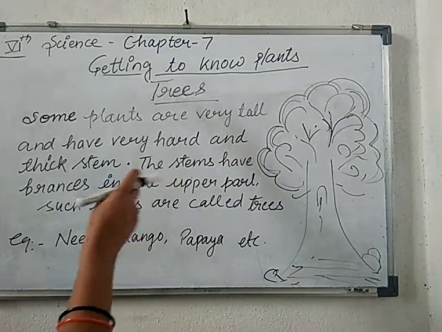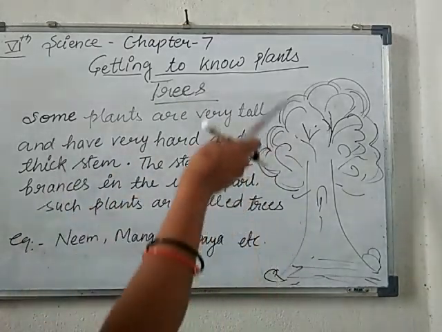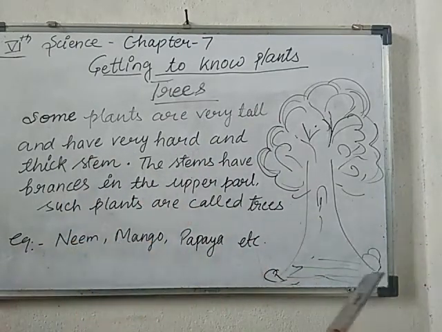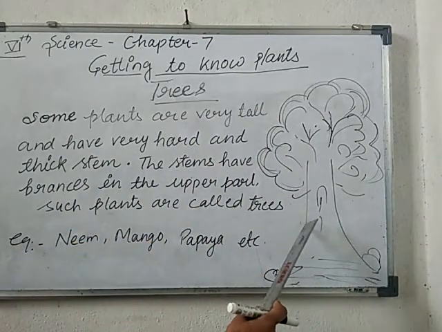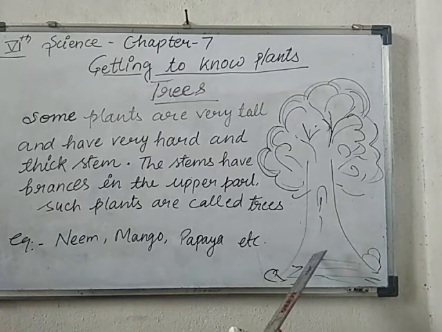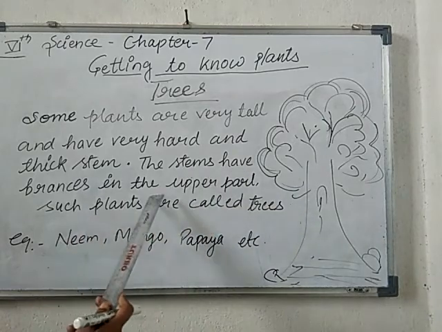What will happen in trees? Some plants are very tall and have a very hard and thick stem. Very hard as well as very thick. This is the thick stem, as you know. Now the stems have branches in the upper part.